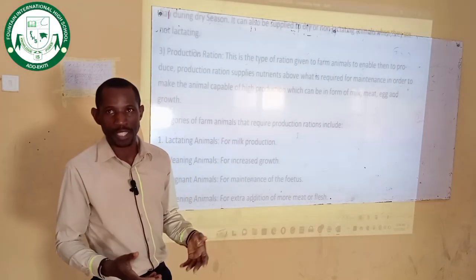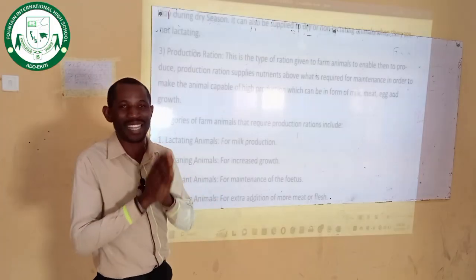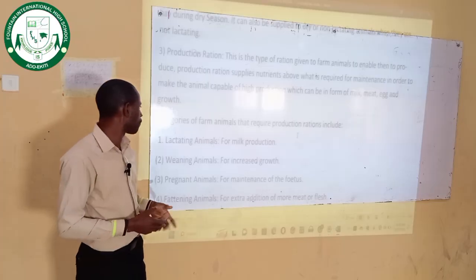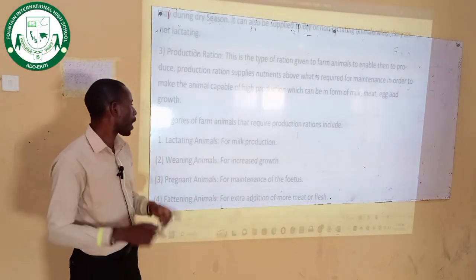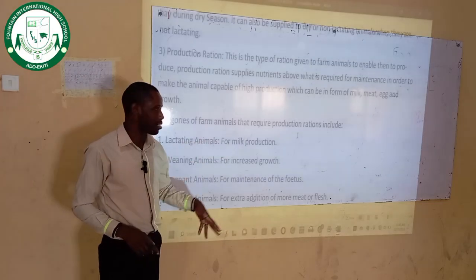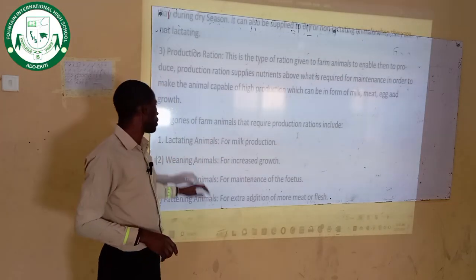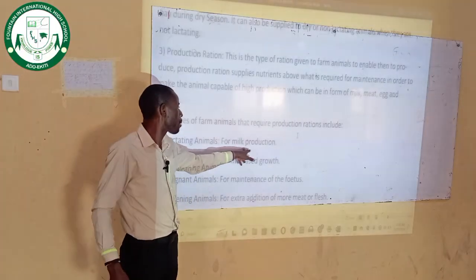When animals give birth, the next thing that follows is lactogenesis, that is the secretion of milk. So an animal that is giving breast milk to its young one is called a lactating animal. Please take note of that. You give production ration to lactating animals for them to produce more milk. That is for milk production.